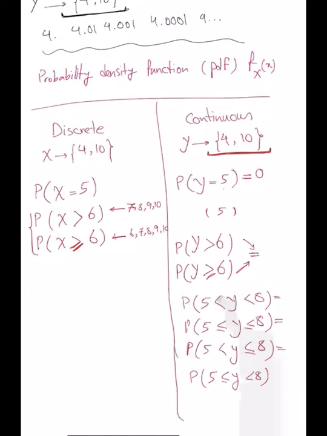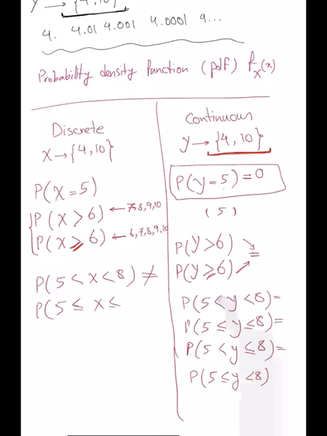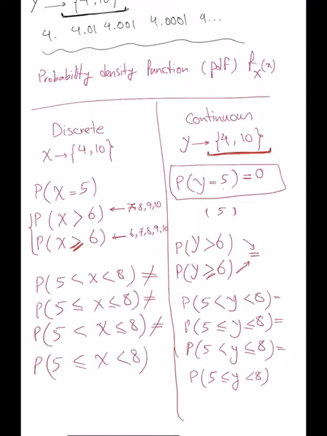No matter if you put the equality sign or not, the equality doesn't matter. For continuous random variables, equal to something is 0. But if it's a discrete random variable, then yes, they are not the same. It's not the same as this. Where you put the equality matters for the discrete random variable. Okay. So just keep that in mind.